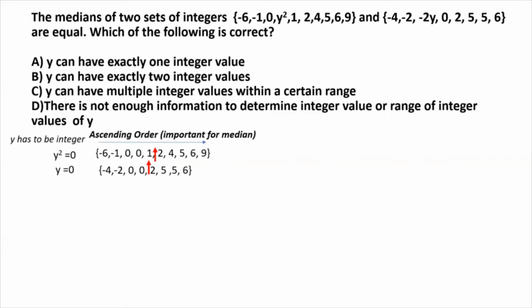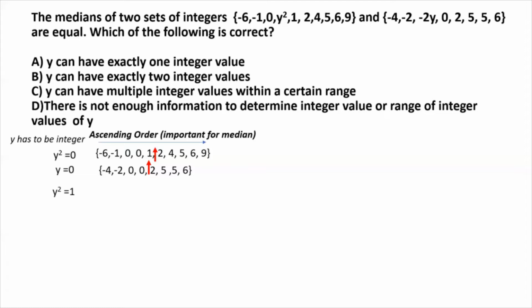This particular set has 8 elements, and since the number of elements is even, the median will be the average of the 2 middle values, 0 and 2, and the average of 0 and 2 is 1. So the medians for this case are clearly not equal. They don't satisfy the criteria that the medians of the two sets of integers have to be equal. So y equal to 0 is not an admissible value of y.